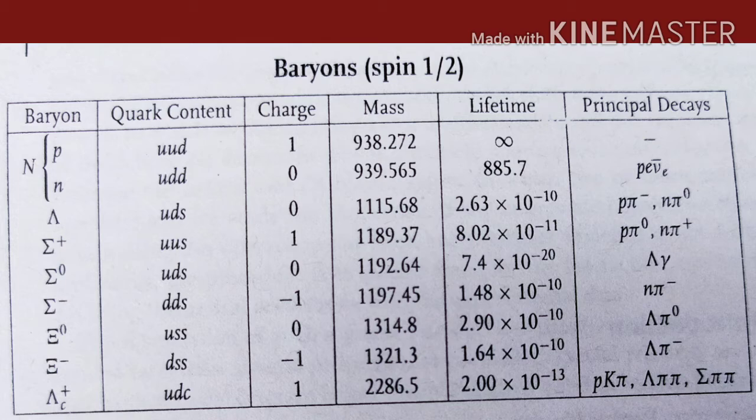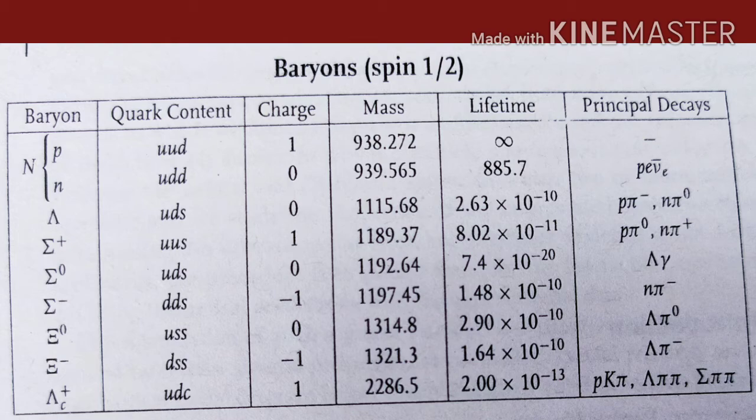Then we have sigma, and there are 3 sigma particles or 3 sigma baryons, that is sigma plus, sigma 0, sigma minus, and their compositions are uus, uds and dds. Now one thing is very important here, that this sigma plus is not the antiparticle of sigma minus, because here the antiparticle of sigma plus would be u bar u bar s bar, and the antiparticle of the sigma minus would be d bar d bar s bar, and therefore these are all the particles. So unlike the case of mesons where we had particles along with their antiparticles, here we only have the baryons, the particles, not their antiparticles. So all these are particles.